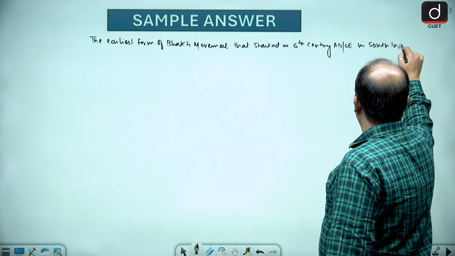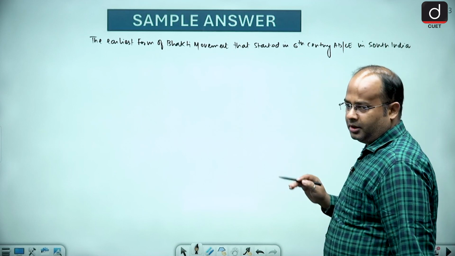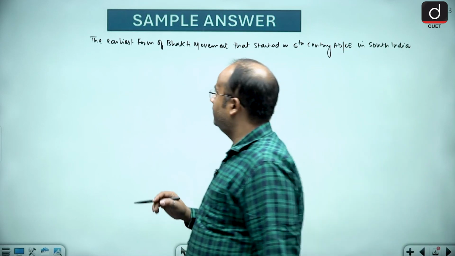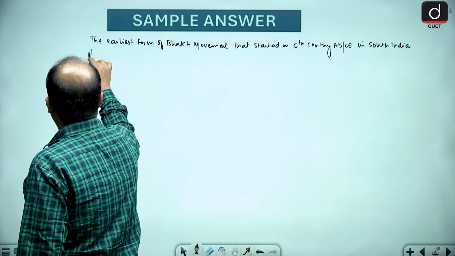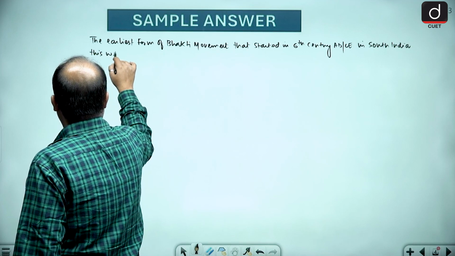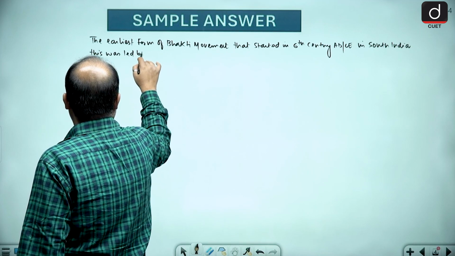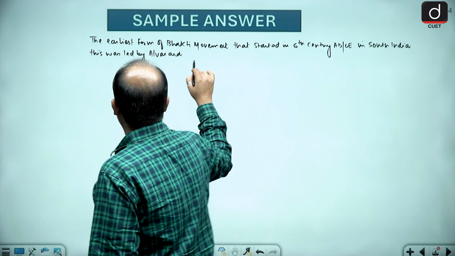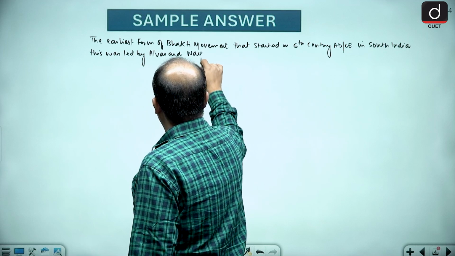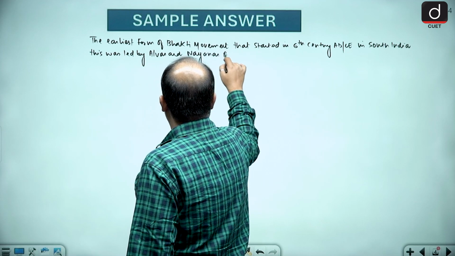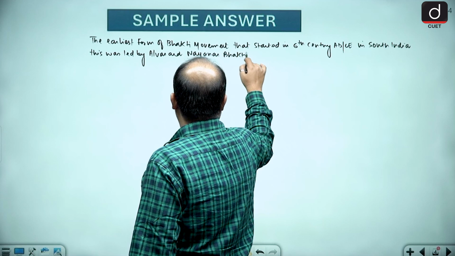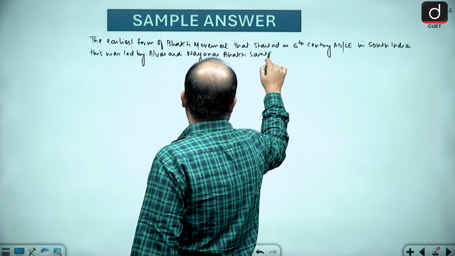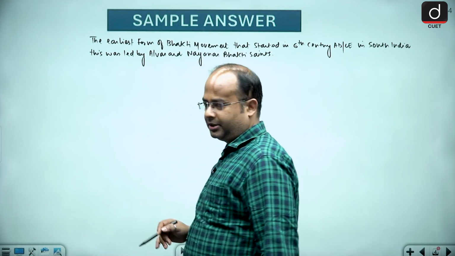This movement was led by Alwar and Nayanar Bhakti saints.